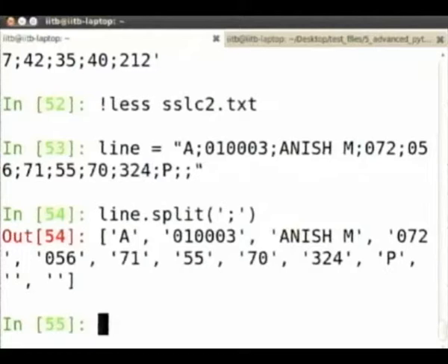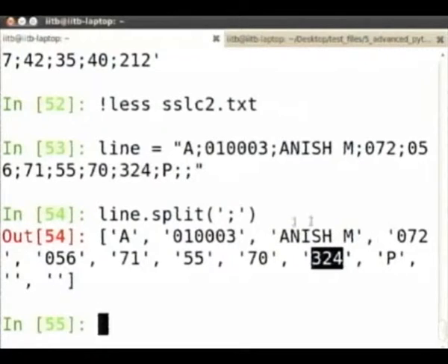I have the region code as the first element of that list, then roll number, name, first language mark, second language mark, I think math, what else, math, science, social, and total. Okay. So my problem is to now compute the mean of the mathematics marks in region B.